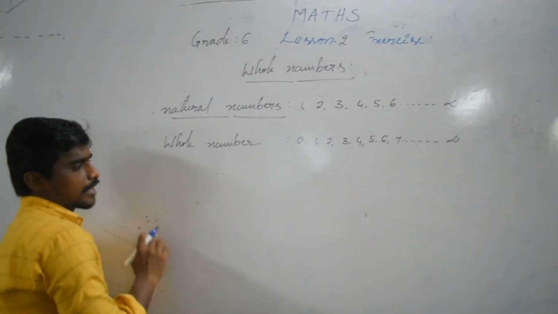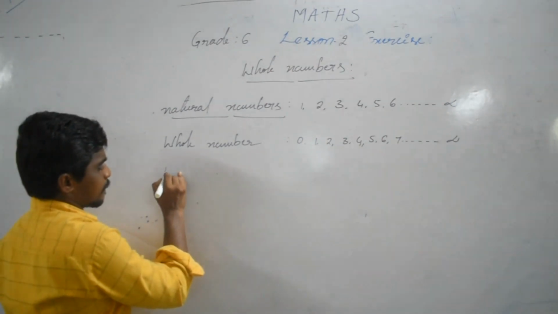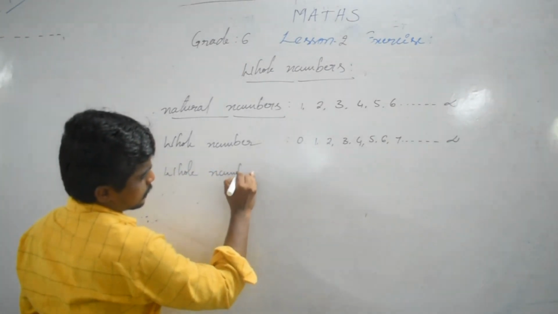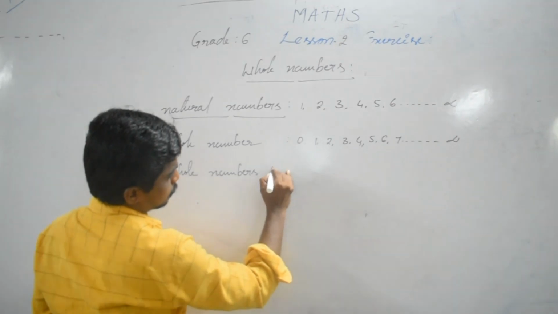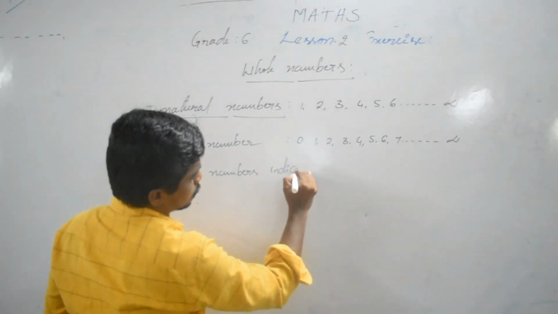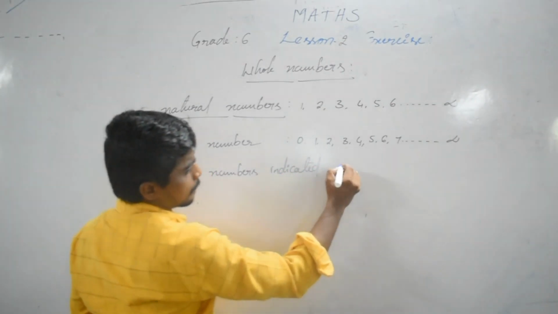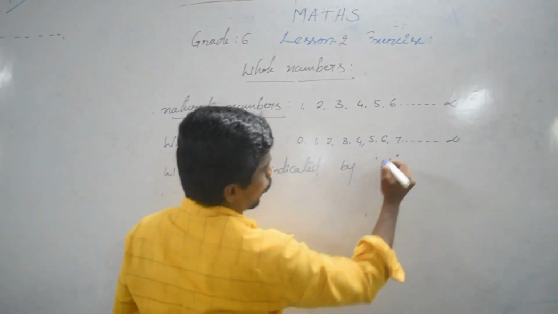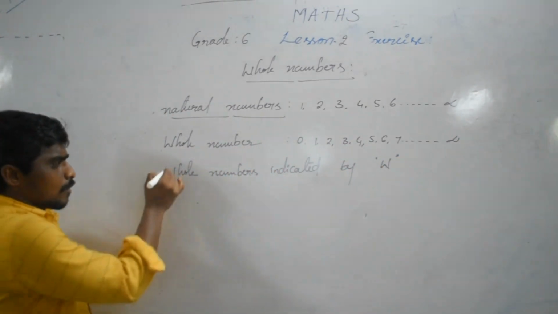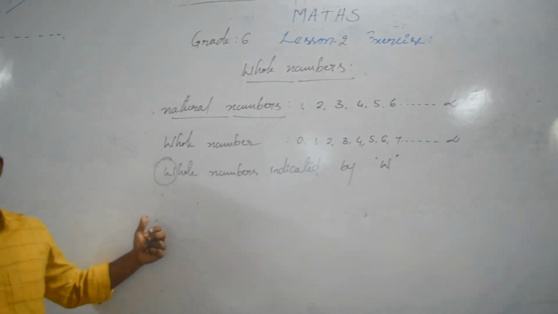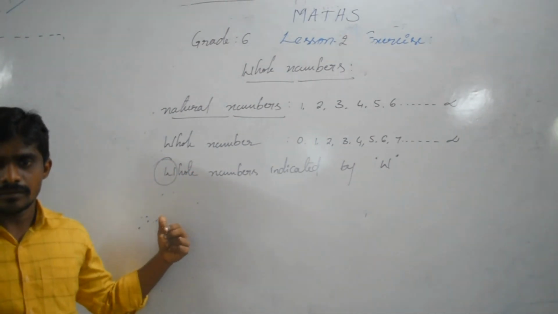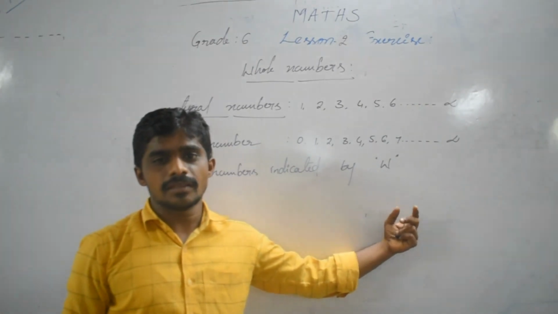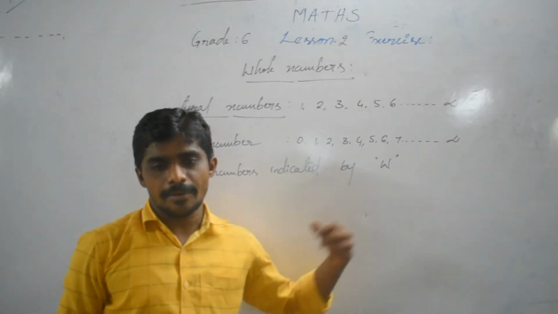So whole numbers are indicated by the capital letter. Whole numbers start with which letter? W. So whole numbers are indicated by the capital letter W.